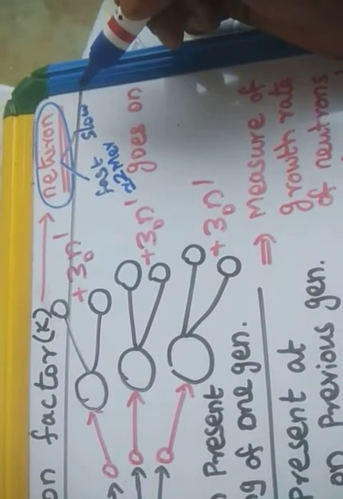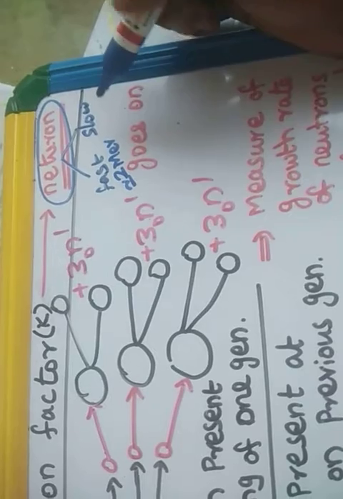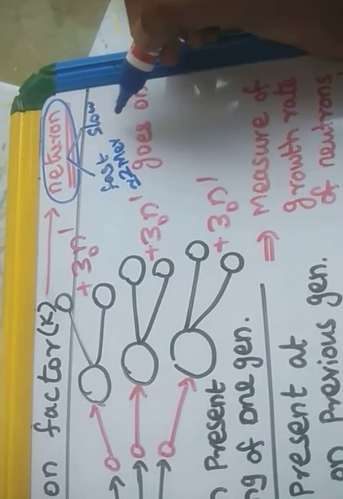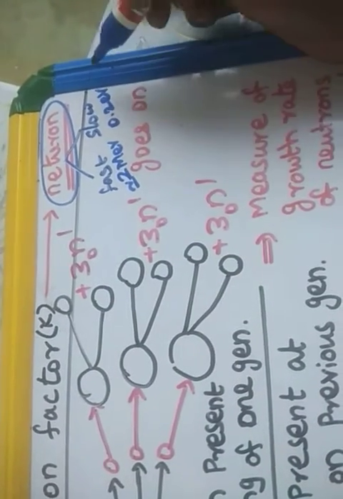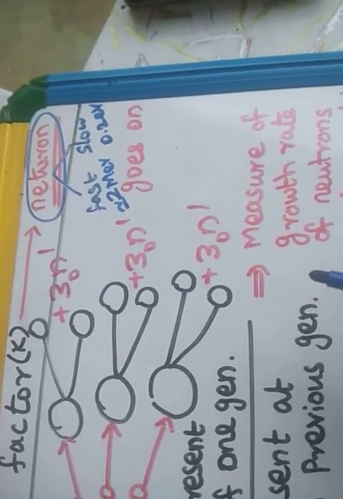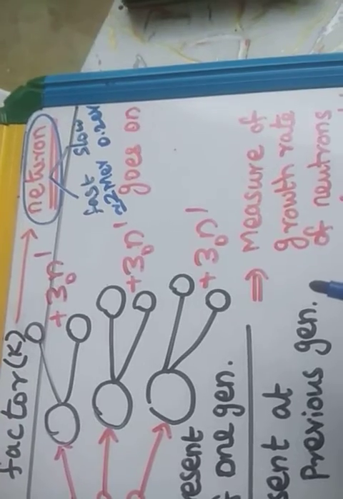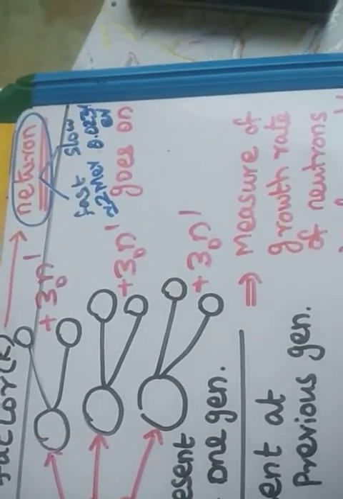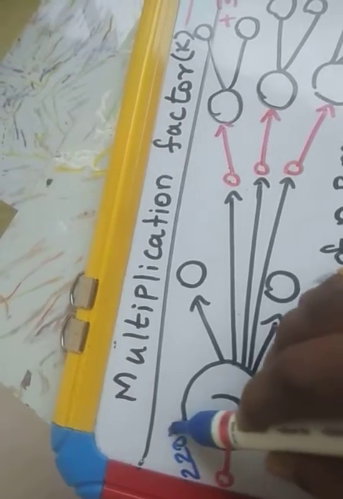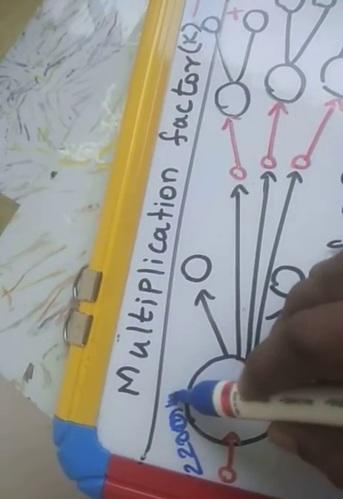The slow neutron's energy will be approximately 0.023 electron volt, so slow neutrons are also called thermal neutrons. The slow moving neutrons of energy 0.023, not 0.2, 0.023 electron volt are called thermal neutrons. These neutrons have a velocity of 2200 meter per second.